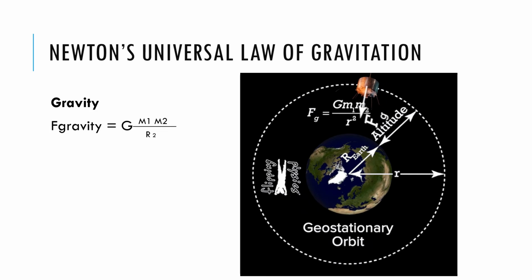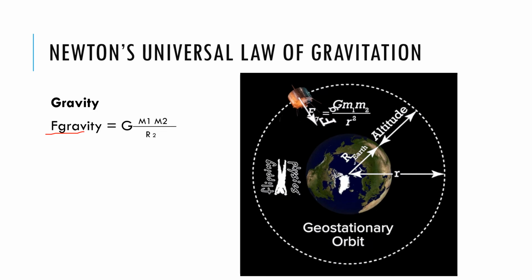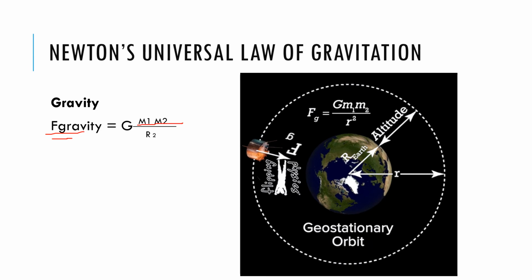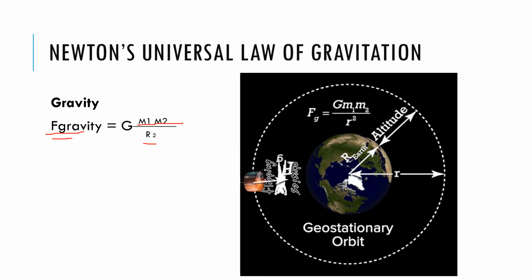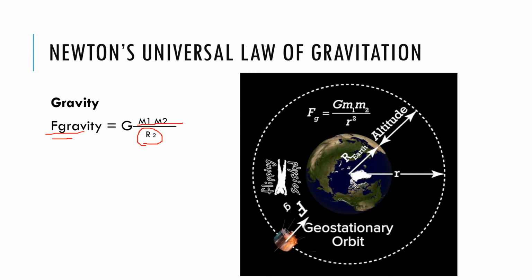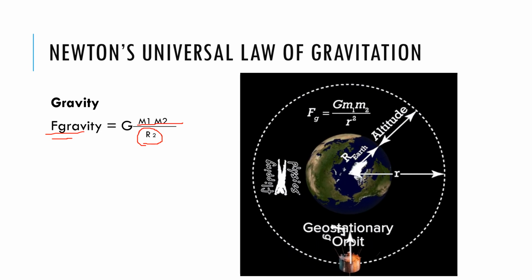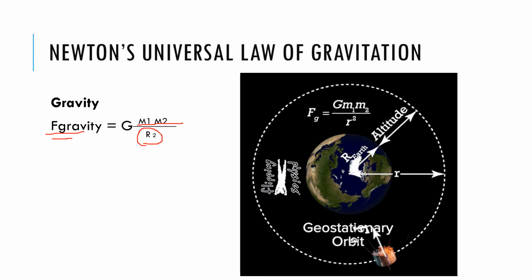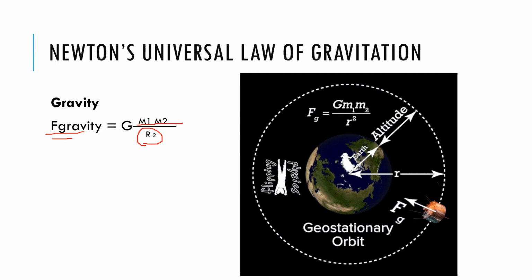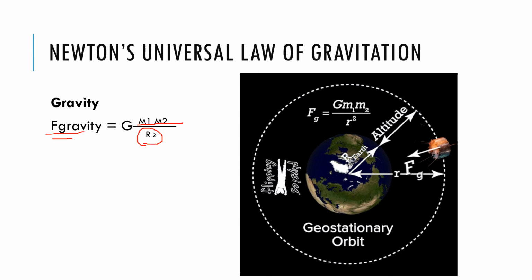Here F stands for the gravitational force between the two objects, m1 and m2 are the masses of the two objects, and r is their separation. G is a constant number known as the universal gravitational constant, and the equation itself symbolically summarizes Newton's universal law of gravitation. With such force and the laws of motion, Newton was able to show mathematically that the only orbits permitted were exactly those described by Kepler's laws.